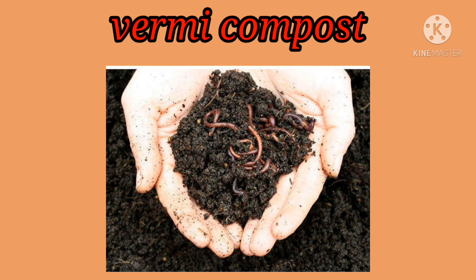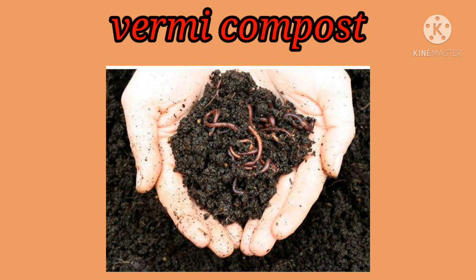So once again, what are the materials necessary for making vermicomposting? The first one, agricultural waste. Second one, crop residues, that is rice straw, tea waste, cereal and pulse residues, rice husk, tobacco waste, coir waste. Next, leaf litter. Next, fruit and vegetable waste. After that, animal waste, that is cattle dung, poultry droppings, pig slurry, goat and sheep droppings. The last we have to add biogas slurry. Clear? Have you got it, everyone?